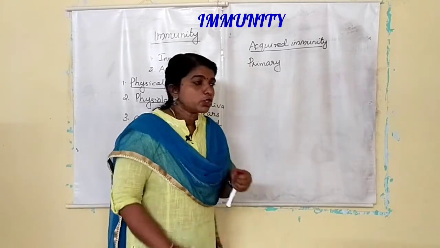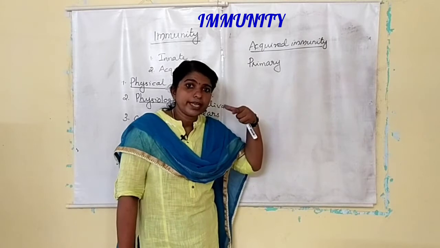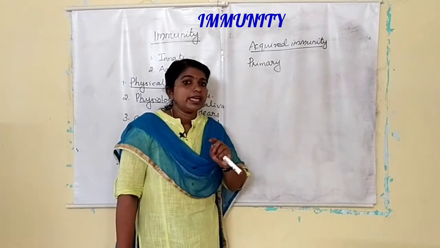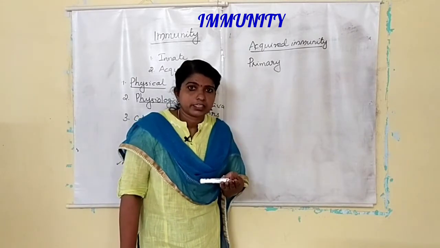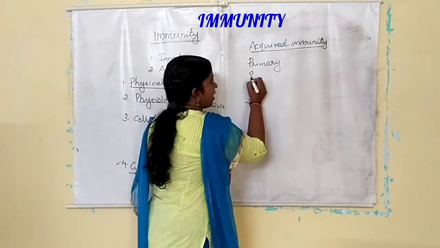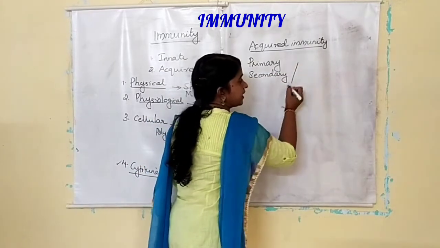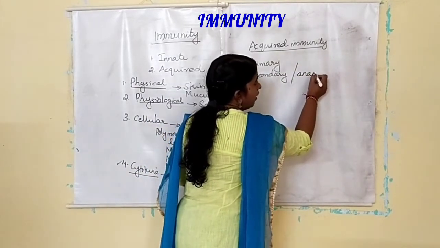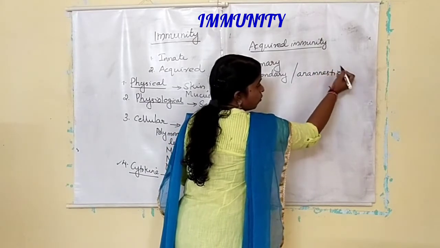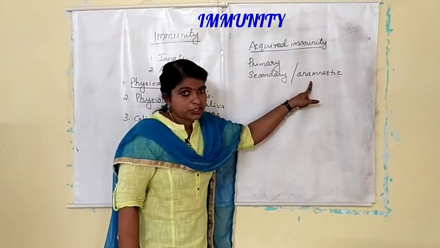Memory is there. So when the same type of pathogen encounters the body the next time, the response is very vigorous, highly intensified, and that is known as the secondary response, or anamnestic response.